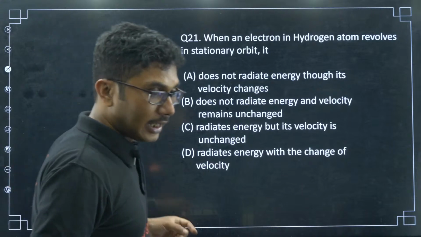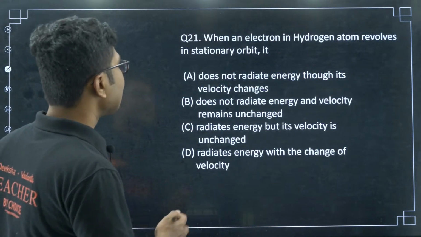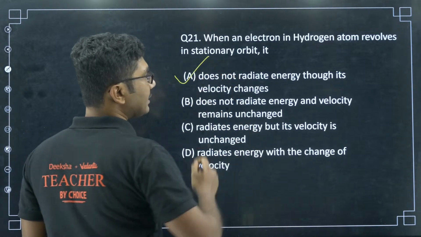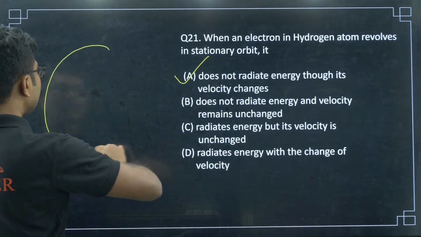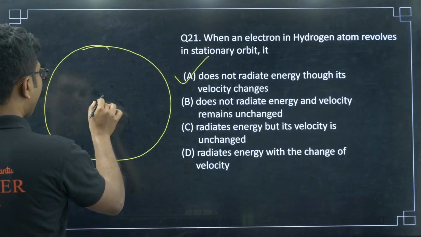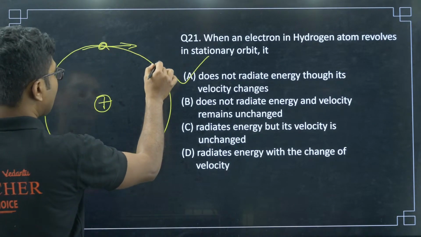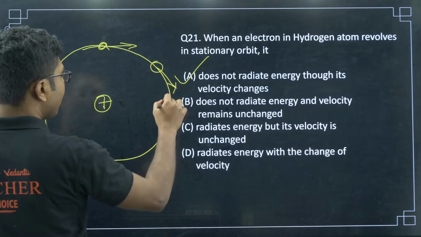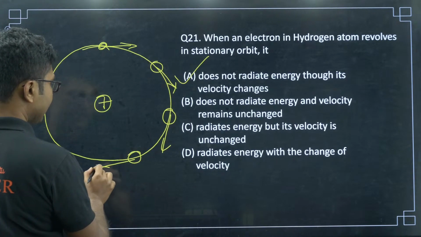So let's see. I think A is the most common answer. Yes, it does not radiate energy though its velocity changes. Here you have to understand that when the electron is orbiting around a circular path, its velocity will always change, because velocity is a vector quantity. It changes not because its magnitude changes, but because its direction is changing.